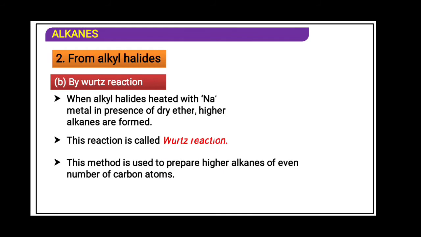If you take a 1 carbon alkyl halide, you will get a 2 carbon product. If you take a 2 carbon alkyl halide, you have to take the square of the carbon, so you will get an alkane of 4 carbon atoms. If you take a 6 carbon halide, you will get a 12 carbon alkane.